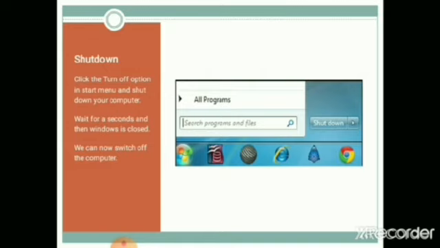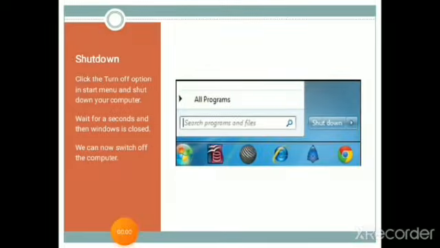The first step is to click on the start button and see the options available in it. You can see the shutdown button on your screen. Click the turn off option in the start menu and shut down your computer. Wait for a second and then Windows is closed. Now we can switch off the computer.